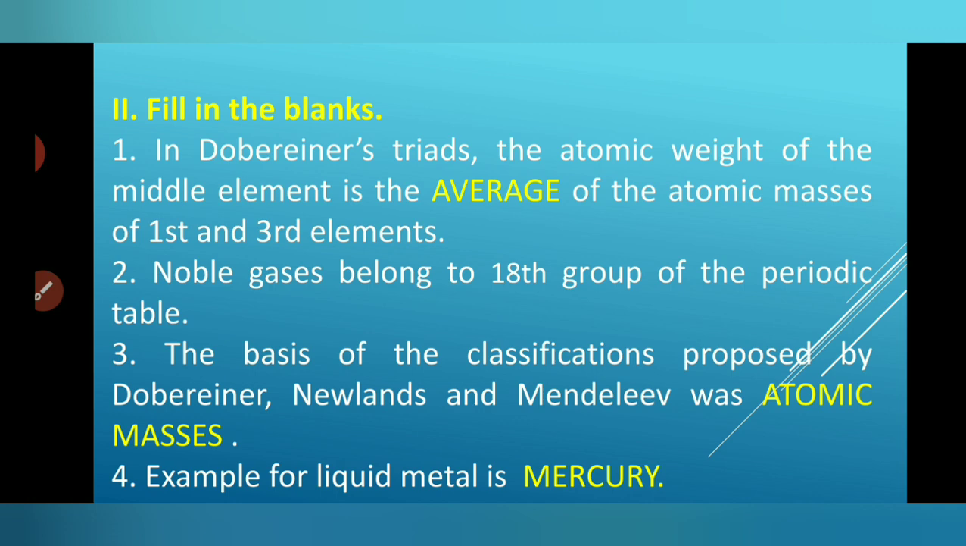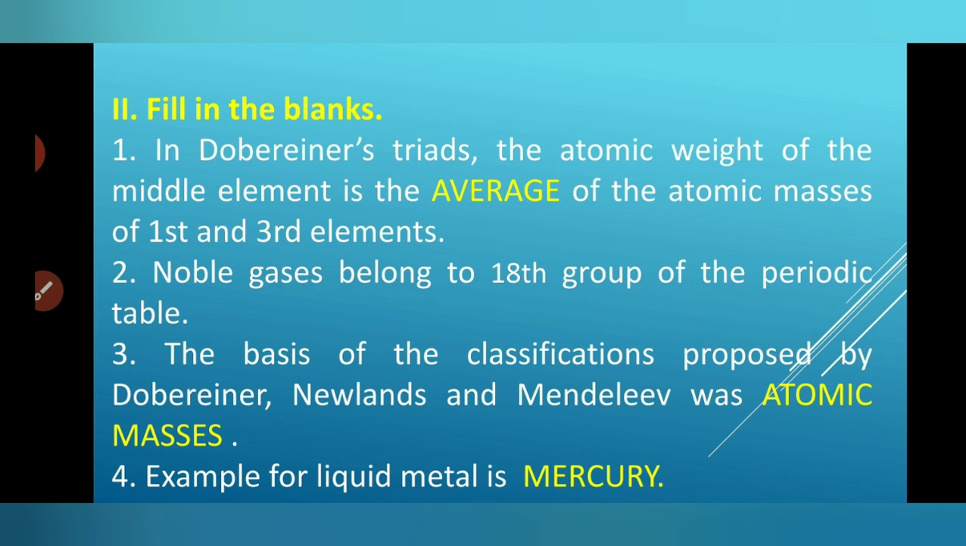Fill in the blanks. In Döbereiner's triad, the atomic weight of the middle element is the average of the atomic masses of the first and third elements. Second, the noble gases belong to the 18th group of the periodic table. The noble gases occupy the 18th group in the periodic table. The 18th is the answer.